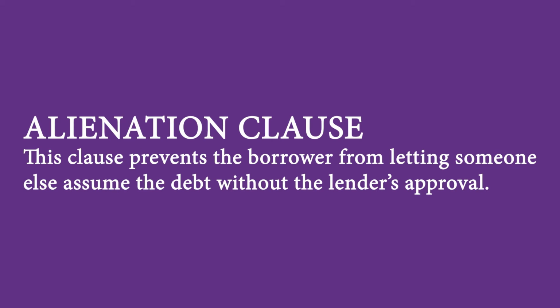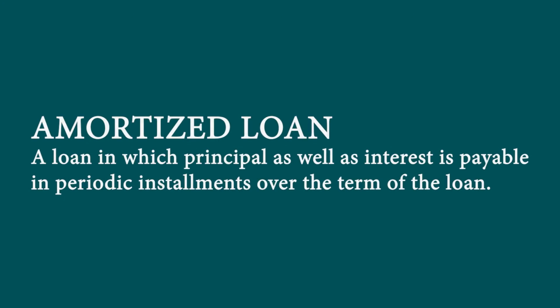Alienation clause. This clause prevents the borrower from letting someone else assume the debt without the lender's approval. Amortized loan. A loan in which principal as well as interest is payable in periodic installments over the term of the loan.